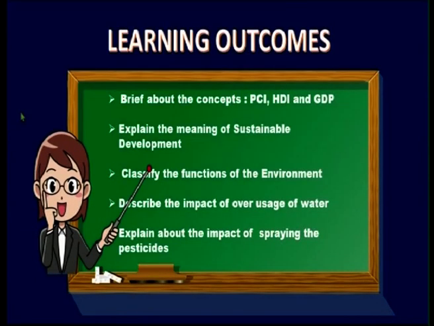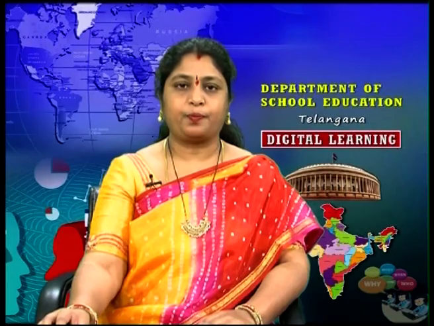By the end of the session, you will be able to brief about the concepts like PCI, per capita income, HDI, Human Development Index, and GDP, Gross Domestic Product. Explain the meaning of sustainable development, classify the functions of the environment, describe the impact of overusage of water, and explain about the impact of spraying the pesticides. So let's go into the topic.